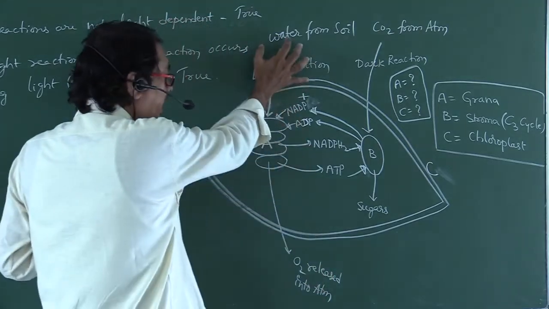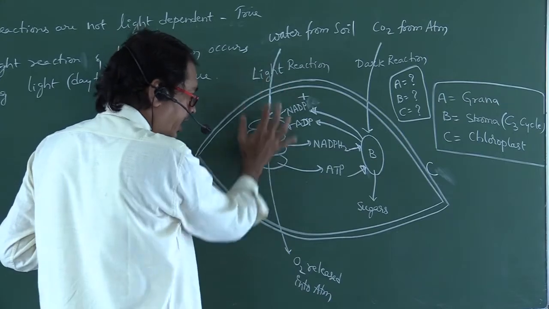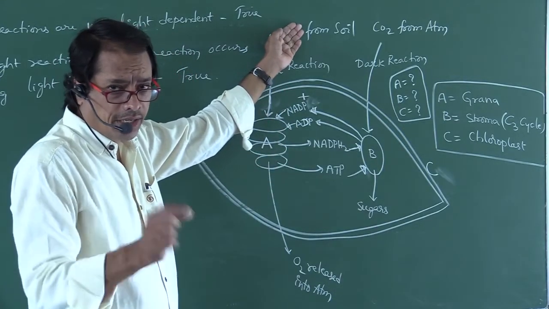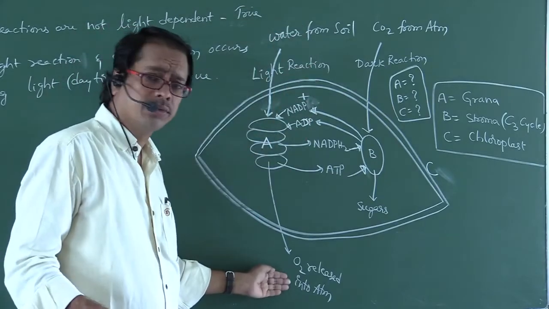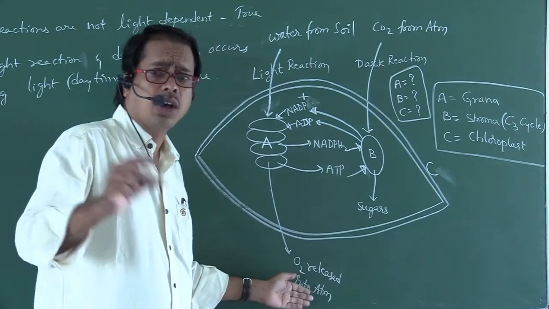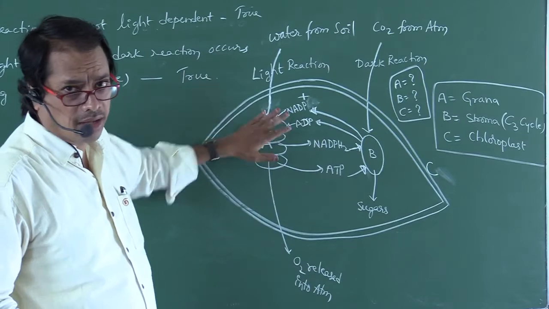So light reaction occurs in grana. During this light reaction, water is absorbed and converted into oxygen. So splitting of water occurs and oxygen is released. This is all during light reaction. This light reaction occurs in grana.